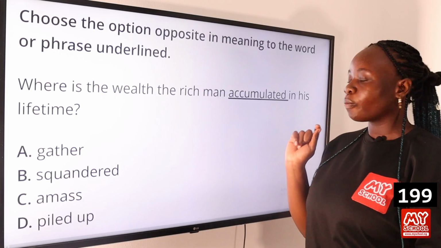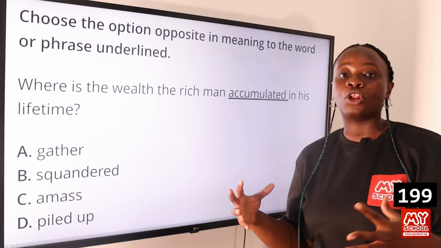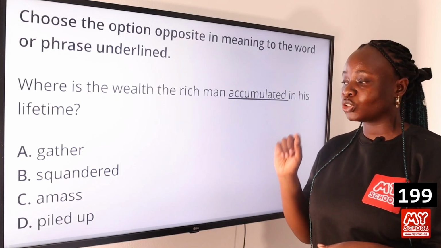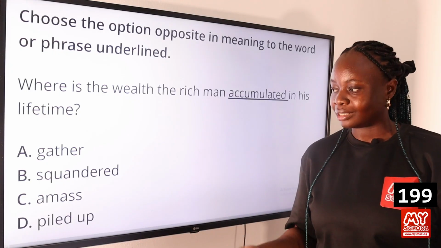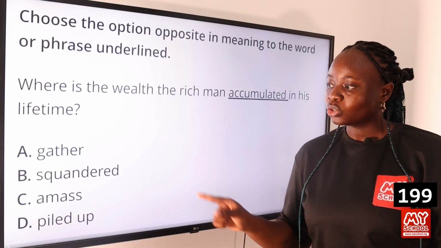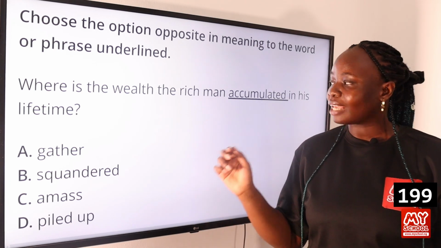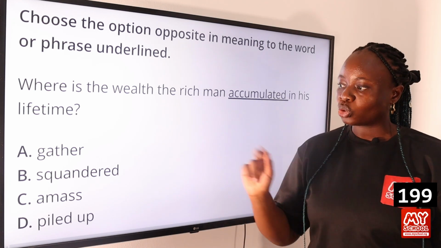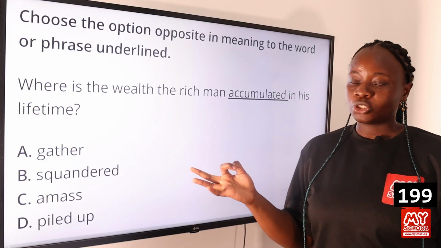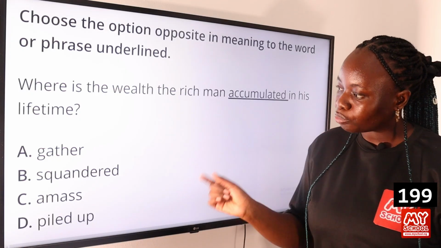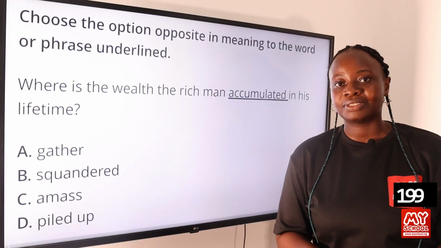So to accumulate something means to gather up something over a long period of time. So the opposite of that would be to spend something recklessly. That is what squandered means. So squandered is the opposite of accumulated. Option A, C, and D are similar in meaning to the word accumulated. It is only option B that is the opposite in meaning to that word. So option B, squandered, is the answer to this question.